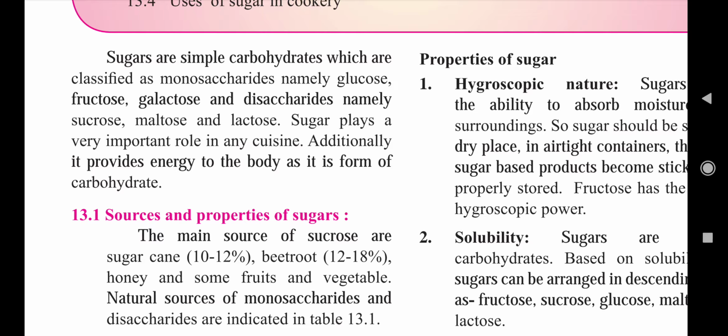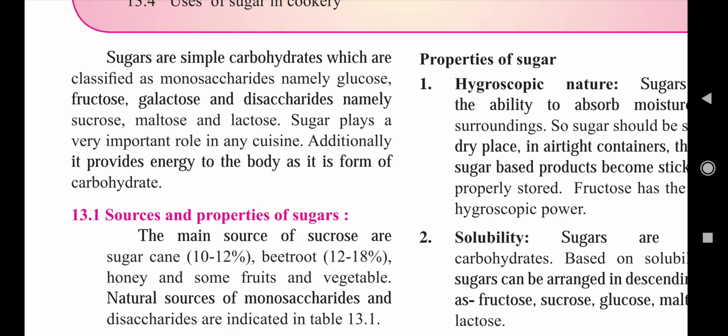Sugar plays a very important role in any cuisine. Okay, so cuisine means traditional dish of any country or any area. We are going to call it a cuisine. So it plays a very important role in various traditional dishes such as puran poli. We add sugar or jaggery into that particular chickpea dal. Okay, and we make puran, that is stuffed into the wheat flour, that is puran poli. And a lot of cuisines or traditional dishes are there in which we use sugar and which performs a very important role